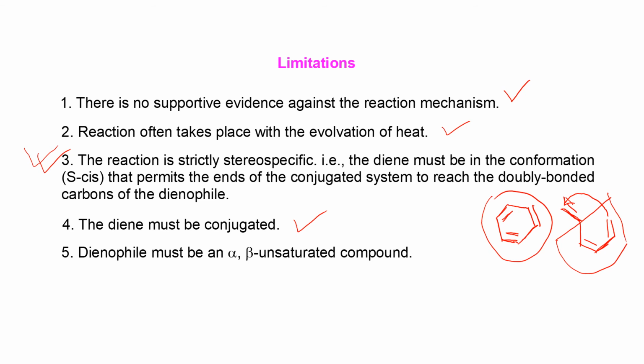That is, the diene must be a conjugated diene. So this is one of the limitations. And the last limitation of this reaction is that the dienophile must be an alpha beta unsaturated compound. That is, the dienophile must contain a carbon-carbon double bond. So this is also one kind of limitation. So these are the limitations of this reaction.